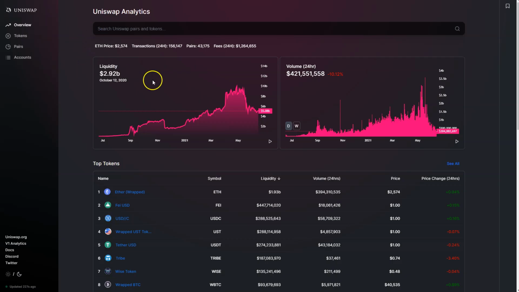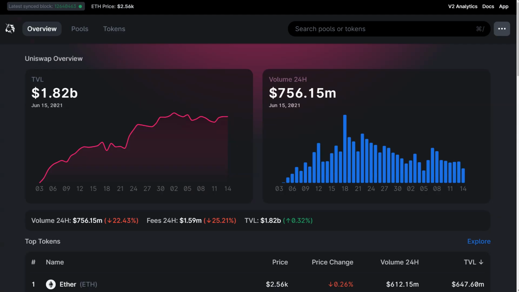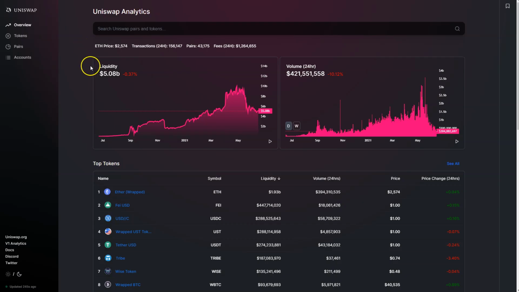This is the version 2 analytics. Currently has more liquidity, more TVL than version 3. There's been a lot of backlash about version 3. It's complicated nature. I don't even know enough to discuss the issues with version 3 relative to version 2, but from what I'm told, it's much more difficult to use than version 2, and that makes sense just looking at the liquidity, right? The data is telling you people would rather use version 2 than version 3.